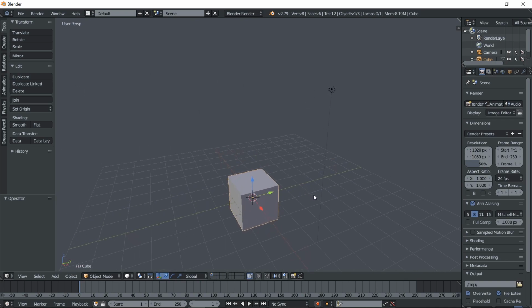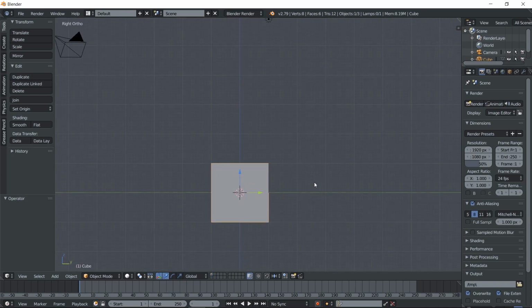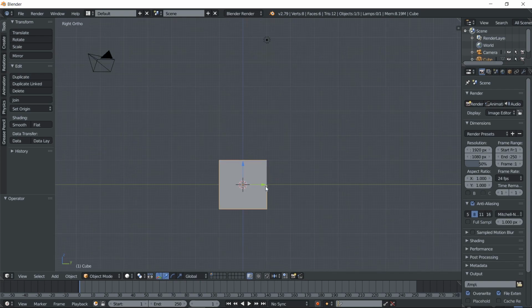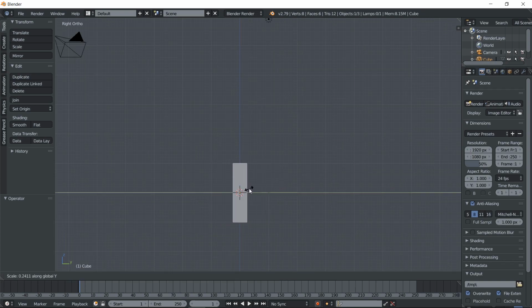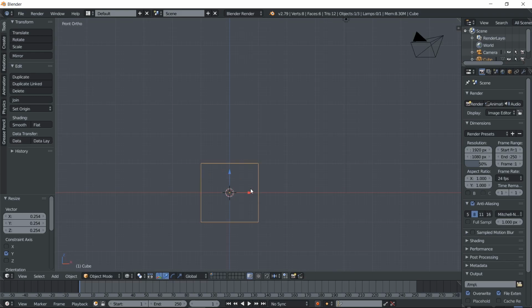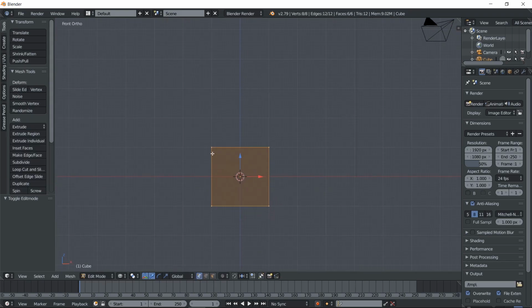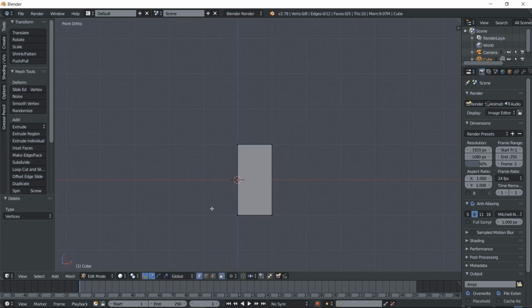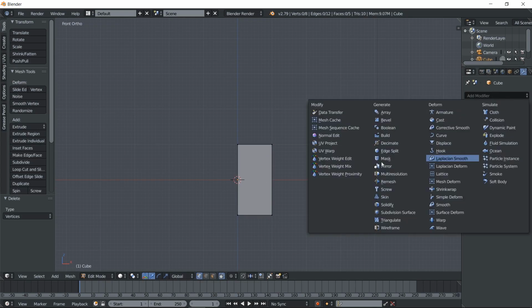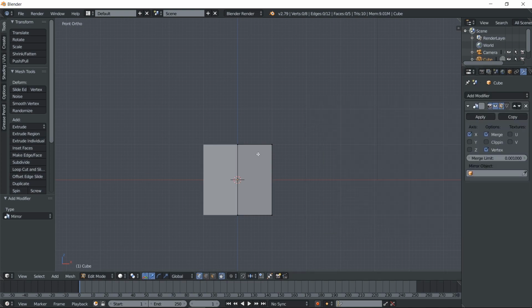Then we will need to press 3 up at A, and press S and Y to make it thin. Okay, if you want to make this with a mirror, that is okay.